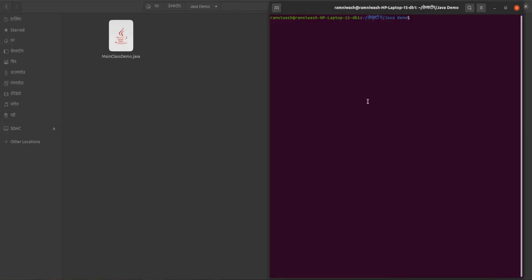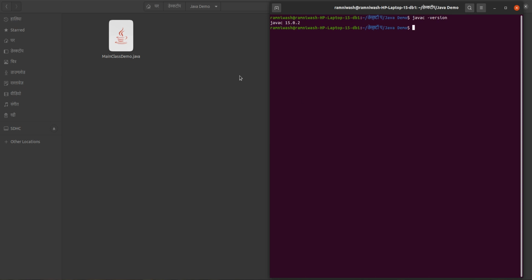So we will take the help of the compiler. Before converting this one, we will see the Java version also, because in the previous video we have seen the installation. After installation we have to execute these two commands, and see whether Java is installed in your system or not. So after following those steps, you can execute this command in your console, and you can see this output.